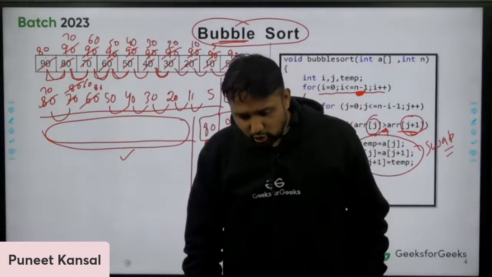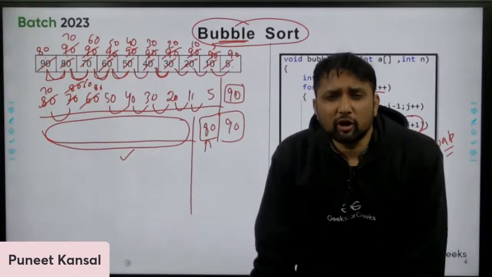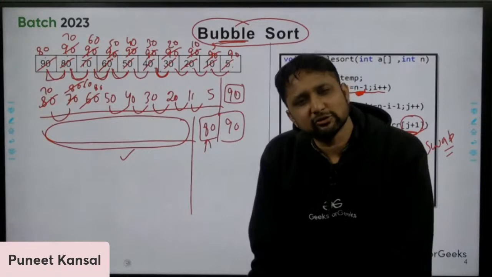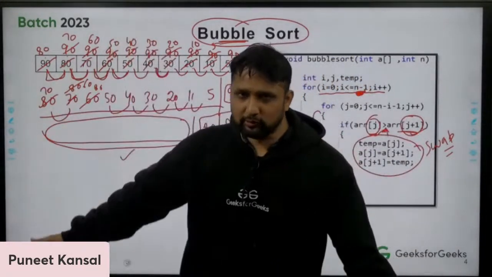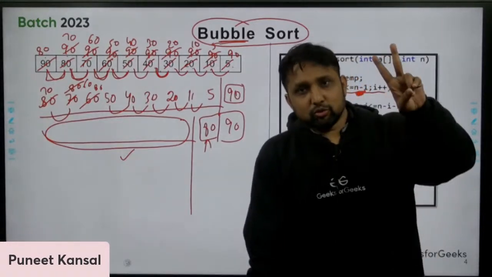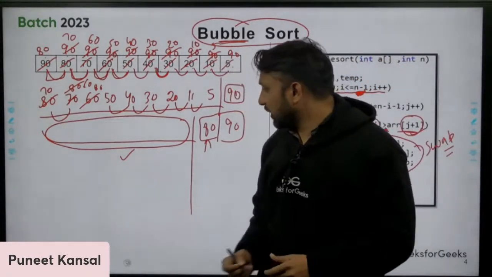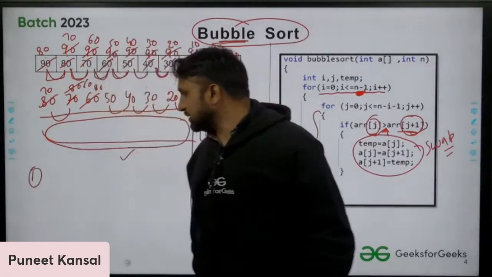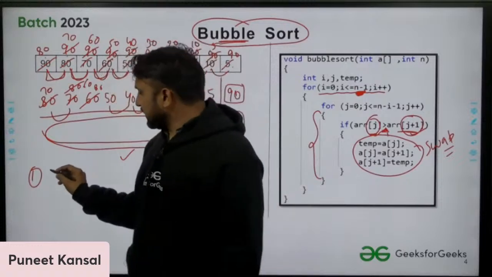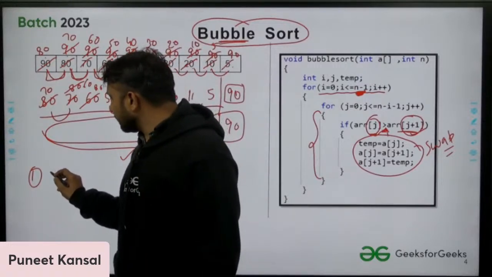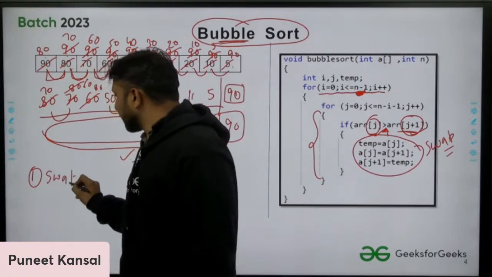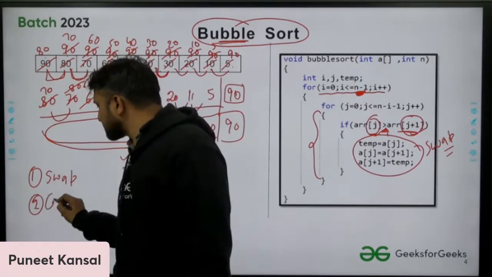So whenever you want to find out the complexity of any sorting algorithm, I'm talking about any comparison based sorting algorithm, then you check two things. What are those two things? First thing is the number of swap operations you have performed. Second is the number of comparisons you have performed.